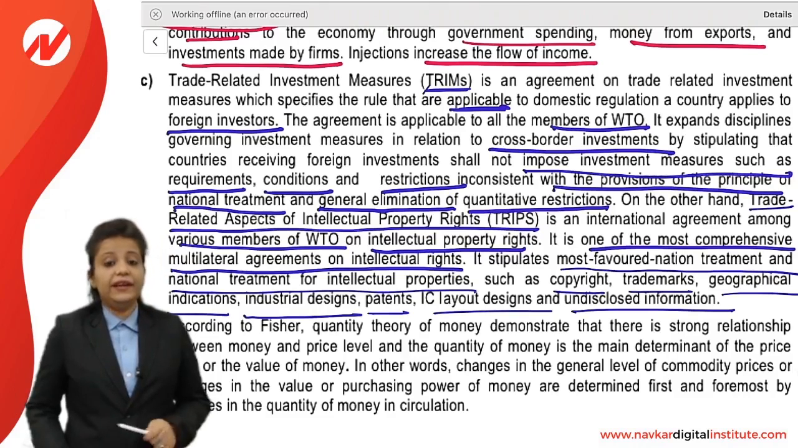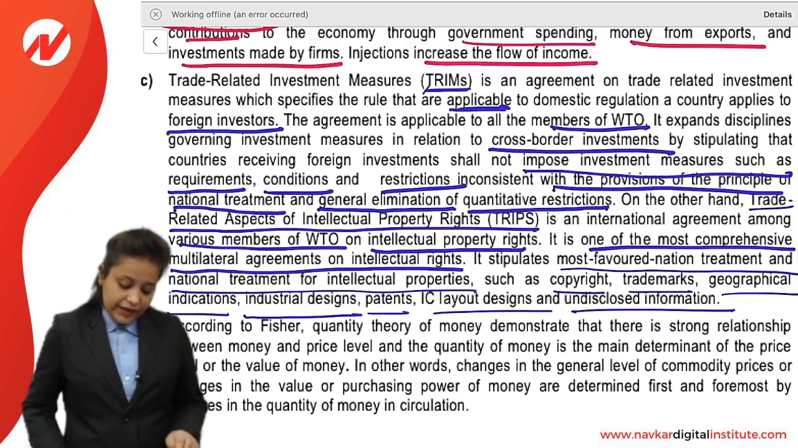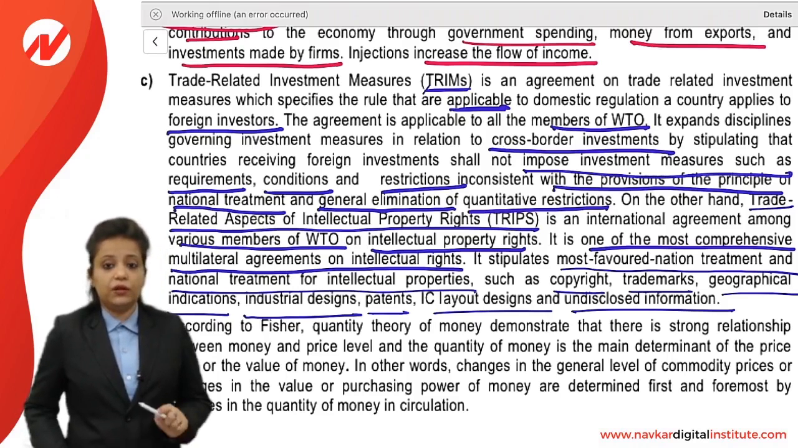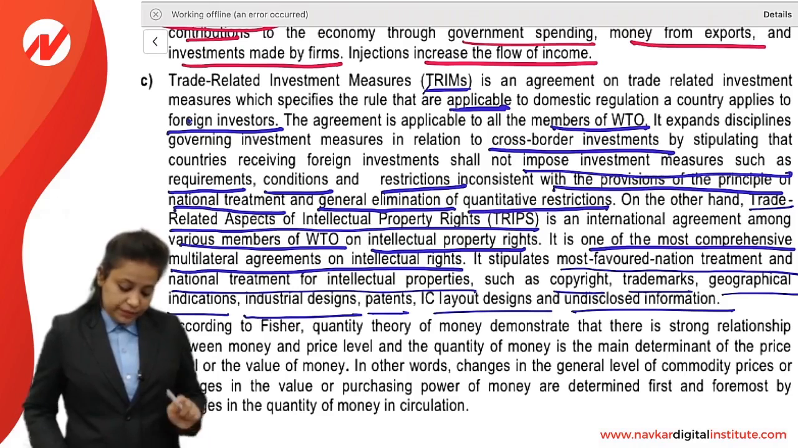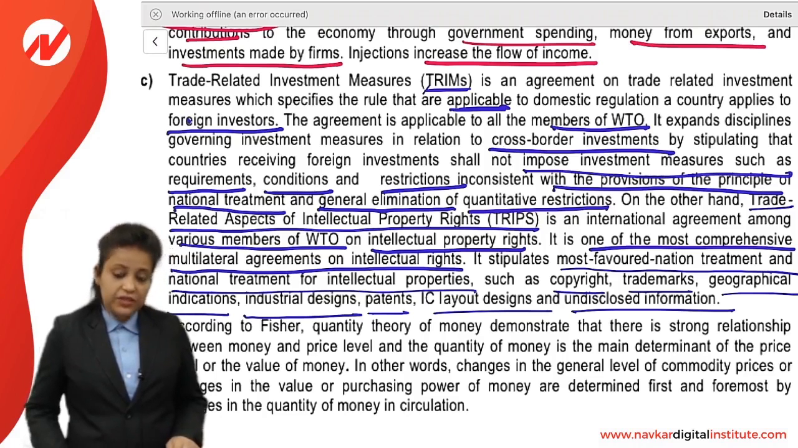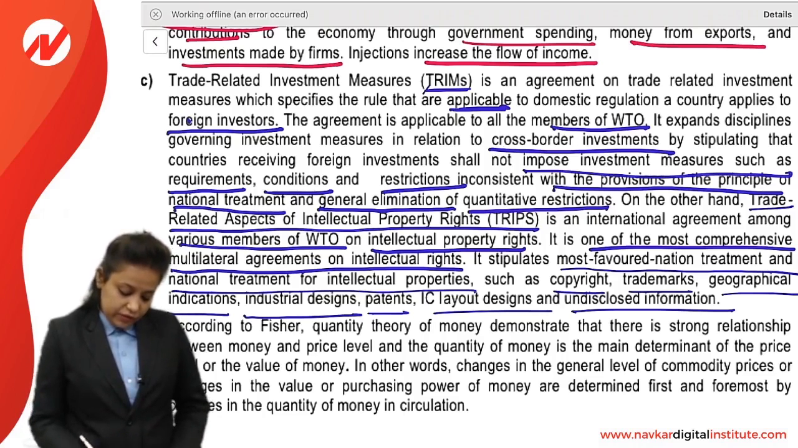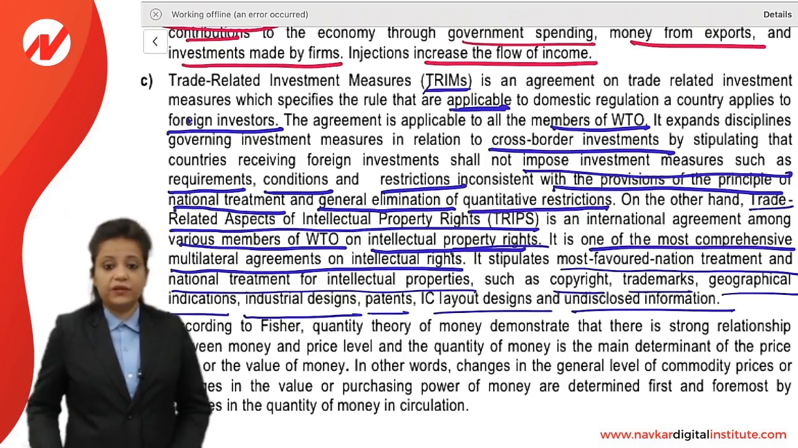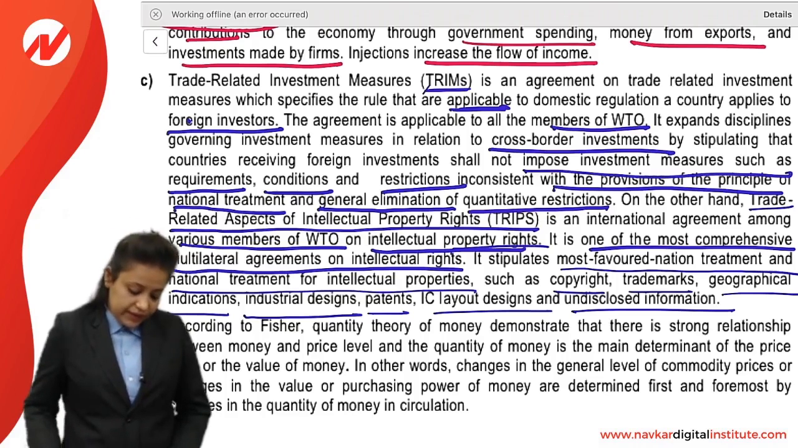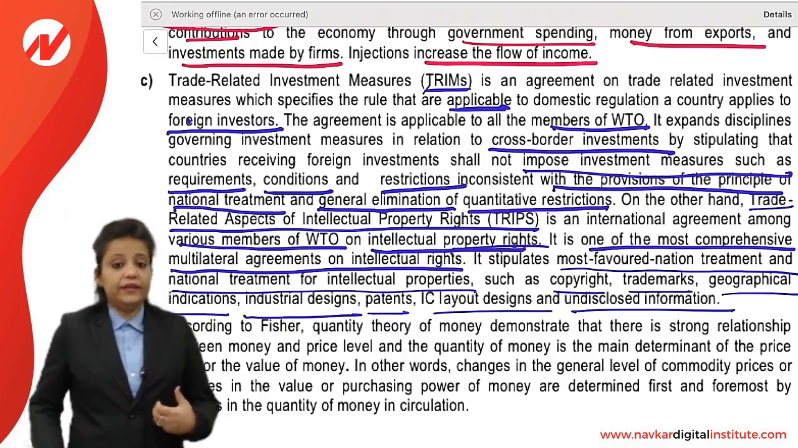So trade related investment measures is an agreement on trade related investment which specifies the rules that are applicable to domestic regulation a country applies to foreign investors. And TRIPS is an international agreement among various members of WTO on intellectual property rights, right? So both are different. It is TRIPS, that is for intellectual property rights, and TRIMs, that is trade related investment measures.